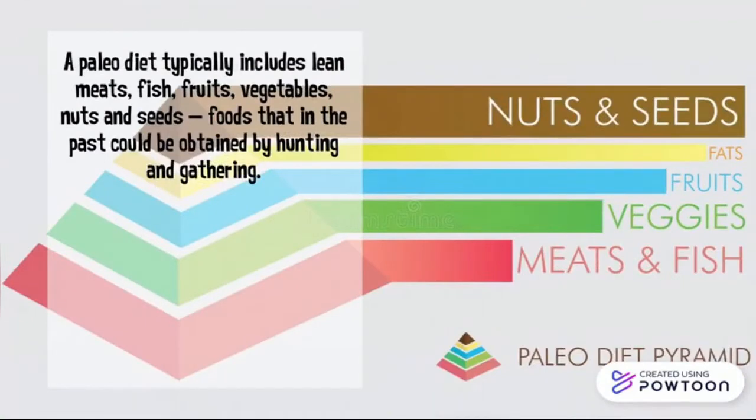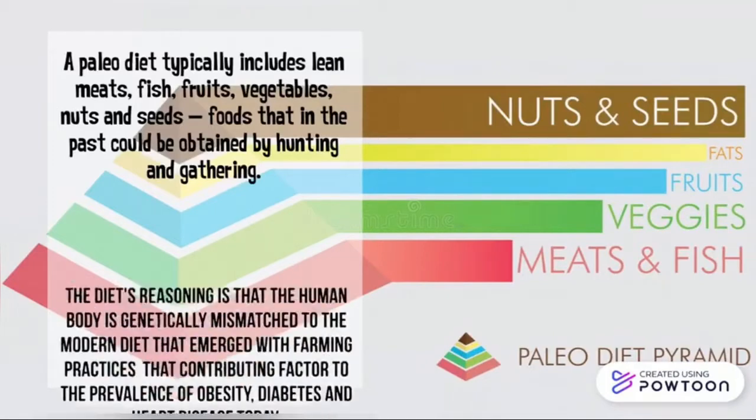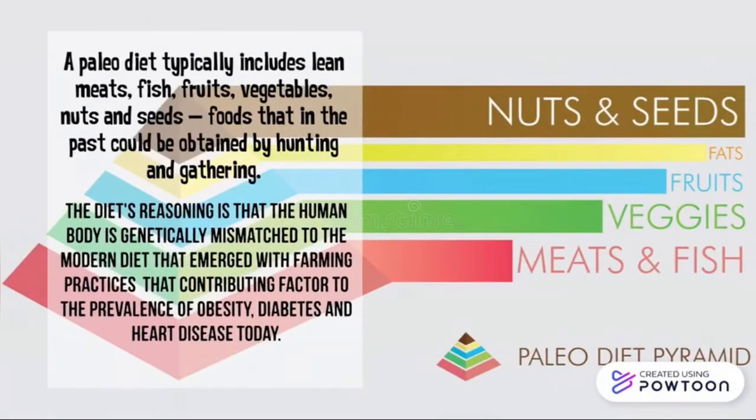A paleo diet typically includes lean meats, fish, fruits, vegetables, nuts, and seeds. The reasoning of this diet is that the human body is genetically mismatched to the modern diet, which is a contributing factor to obesity, diabetes, and heart disease.